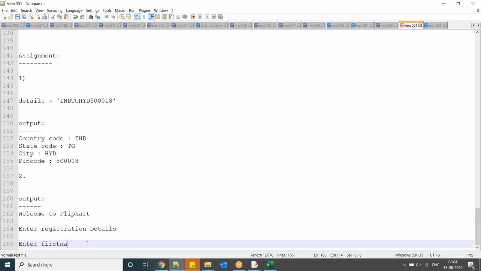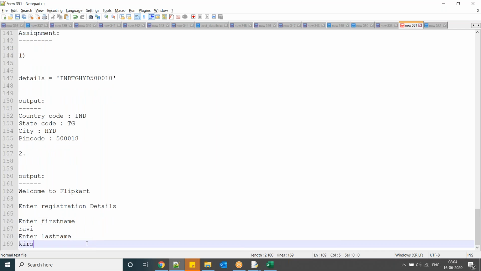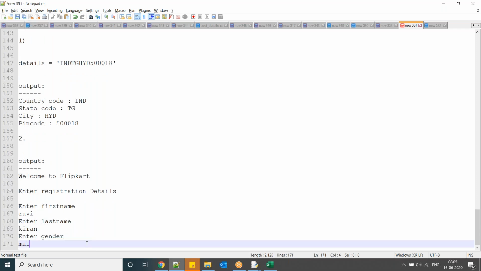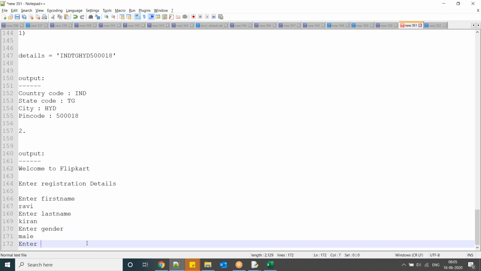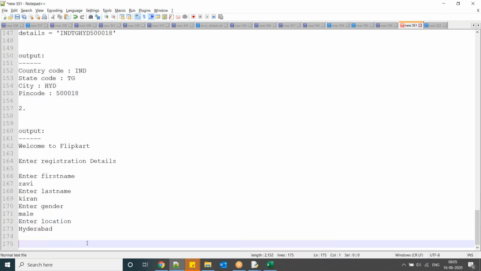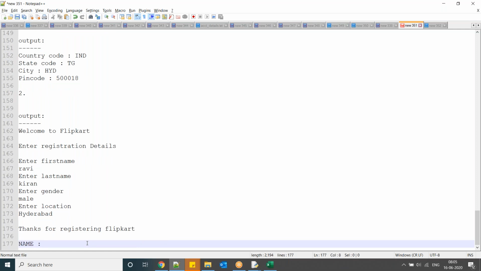Okay. Enter first name. I entered Ravi. Enter last name. I entered Kiran. Okay. First name, last name. Enter gender. Okay. I want male. Enter location. Okay. So just I want a message. Thanks for registering Flipkart. And then I want to print a message with details, just a statement like this.